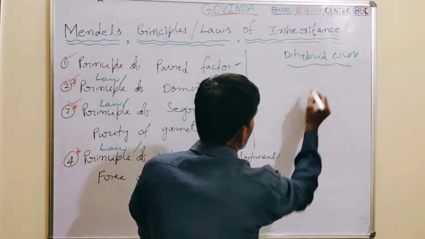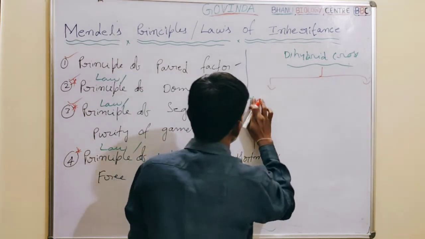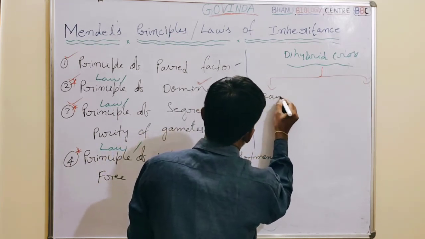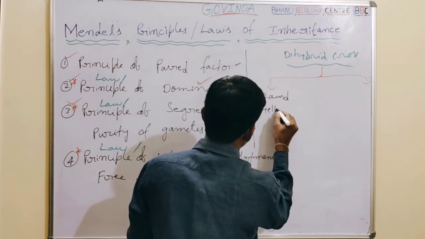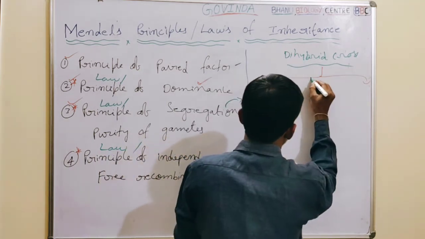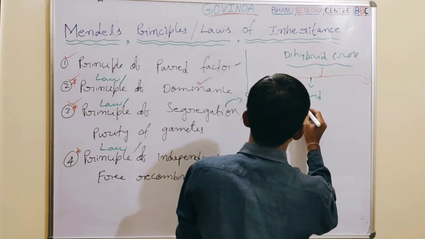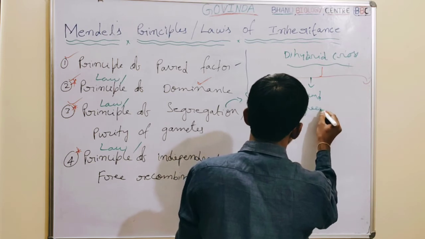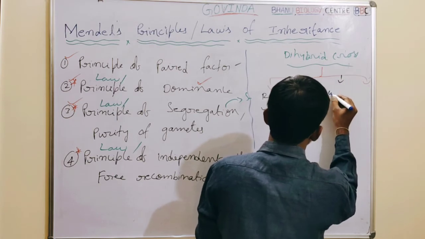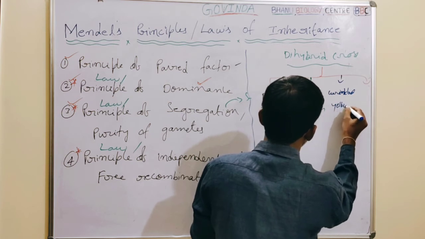Directly, I write the four types of combinations we received in the F2 generation. The first one is round shape, yellow color seeds. The second combination is round shape, green color seeds. The third combination is wrinkled shape, yellow color seeds.